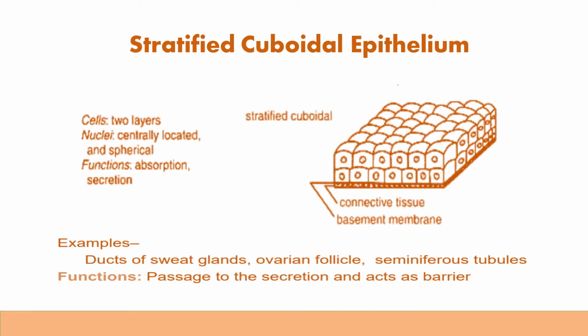Then stratified cuboidal epithelium. You can see the diagrammatic representation of stratified cuboidal epithelium. The examples are ducts of sweat gland, ovarian follicle, seminiferous tubule. These stratified cuboidal epithelia are found there. What is the function? Main function is the passage of the secretions and to act as a barrier.